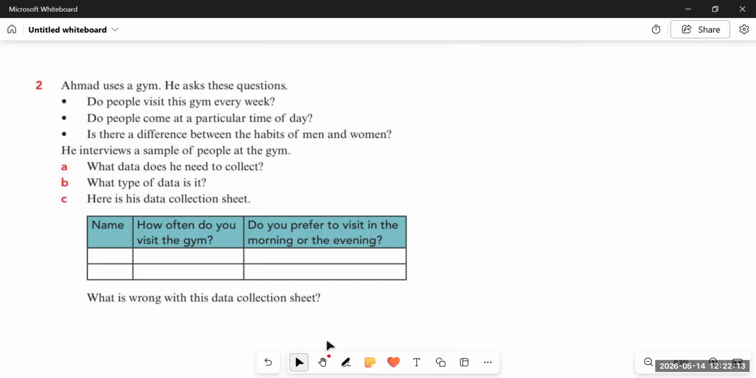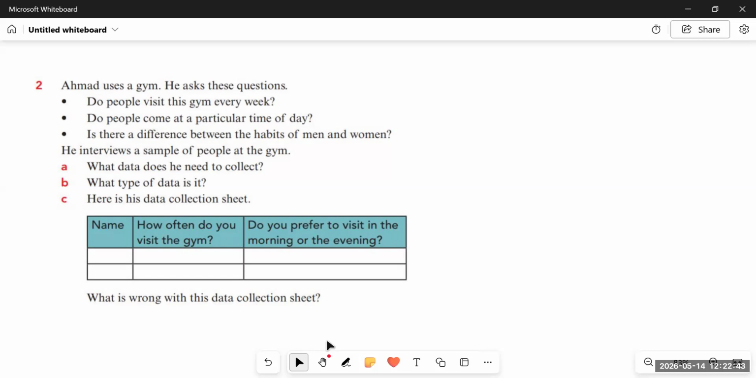So we have to find out what data does he need to collect. Since he is asking three questions, which says that do people visit this gym every week, right? How often do people visit the gym? Do people come at a particular time of day? And is there a difference between the habits of men and women? Basically, he wanted to collect data about the gender, right? So